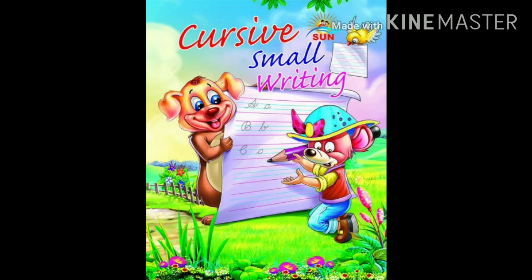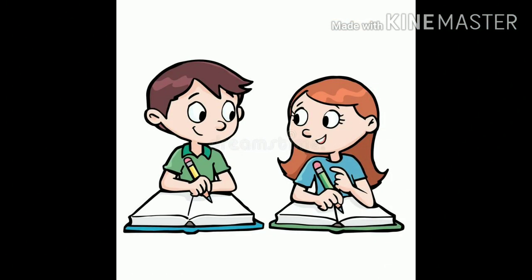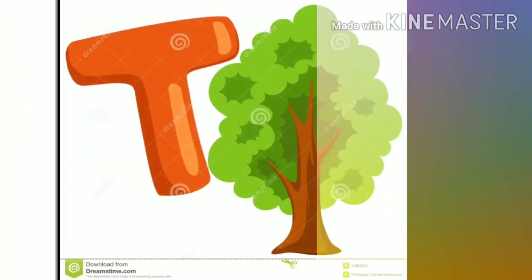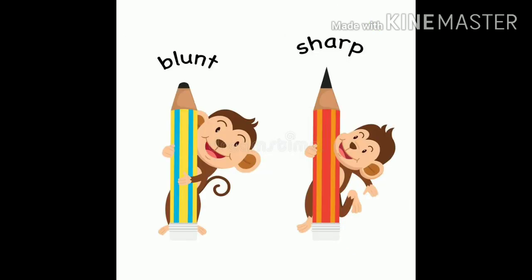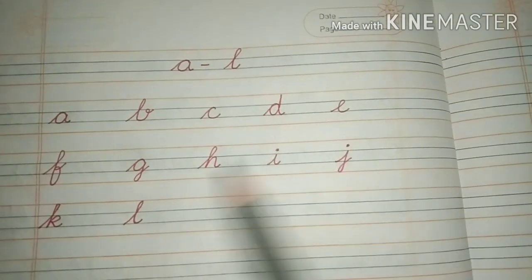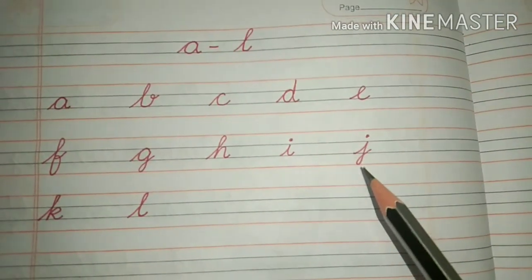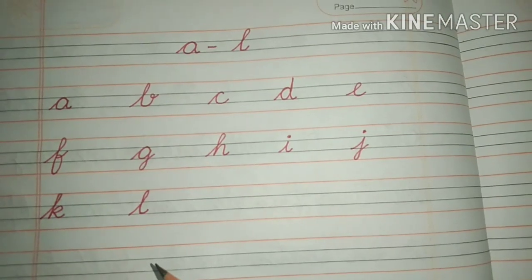Now you will learn how to write small letters in cursive handwriting, which you have learnt in your previous class. And in this video, you are going to learn these letters in small cursive writing. So let's start. Open your copy, children, and do the work with a sharp pencil in your English copy. These are some letters, children, which you have learnt how to write in your previous videos.